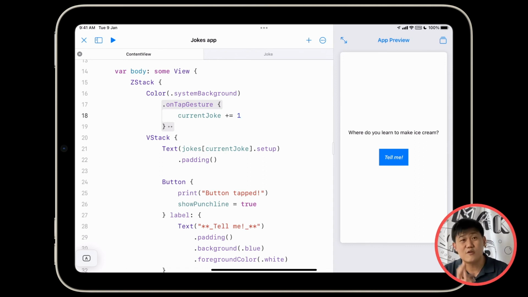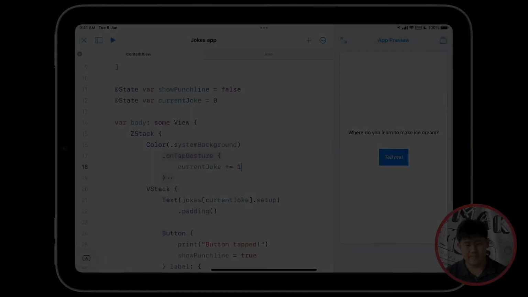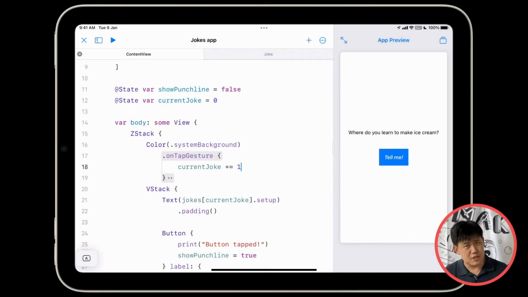So there's a couple of things we need to fix. We need to only enable the tap gesture recognizer when show punchline is true. Only if show punchline is true, then we enable this incrementing of the current joke. See if you can figure out how to do it. It's just adding an if statement somewhere. And if you can, pause the video and figure it out. Did you pause the video? You did not. Let's continue.